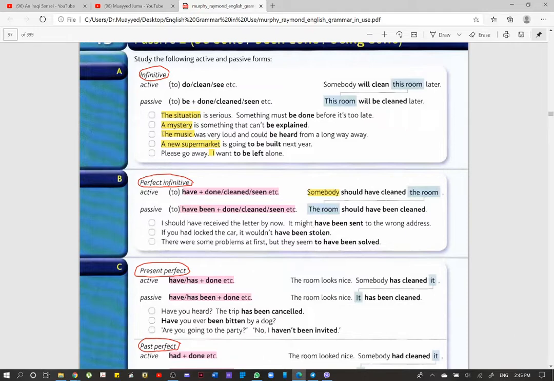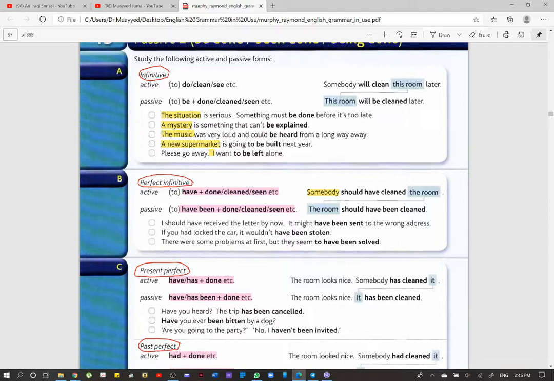With perfect, because you know the perfect infinitive means to have done. To plus have plus past participle, or to have been done when we have passive. Okay, to have done is changed into to have been done. So when you say, for instance, somebody should have cleaned the room, this is the active, with a modal verb. You remember when you use perfect with should, we use have plus past participle. Okay. Now the room should have been cleaned.